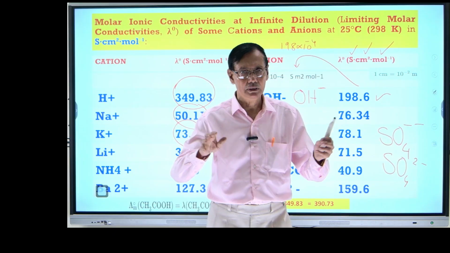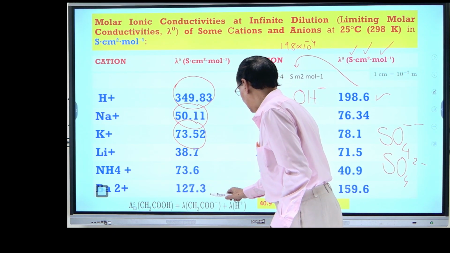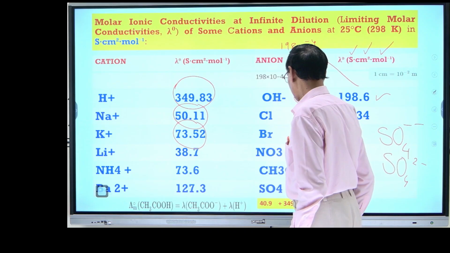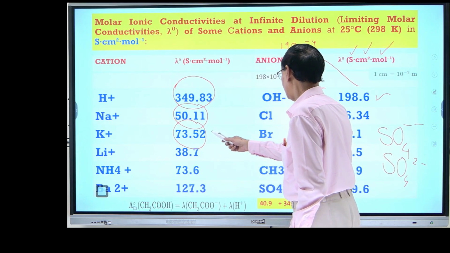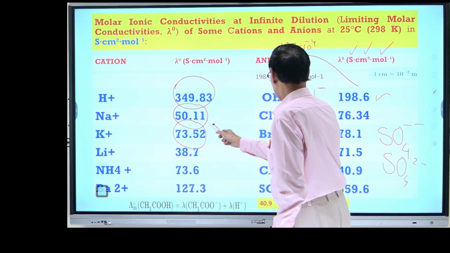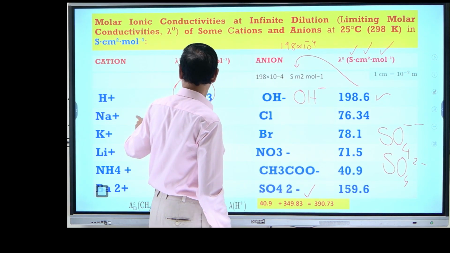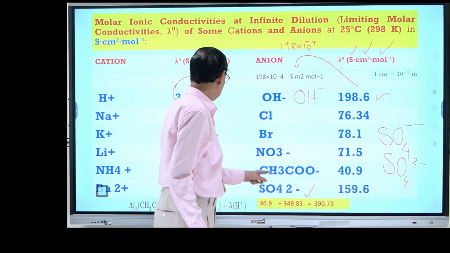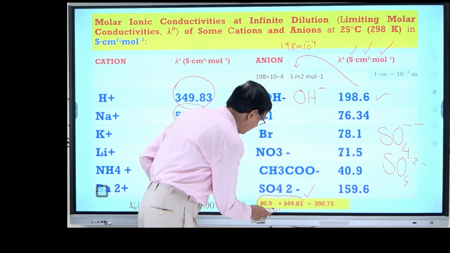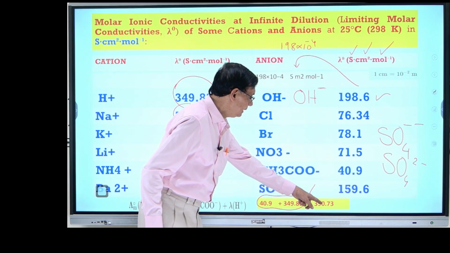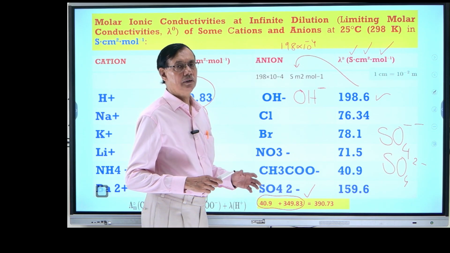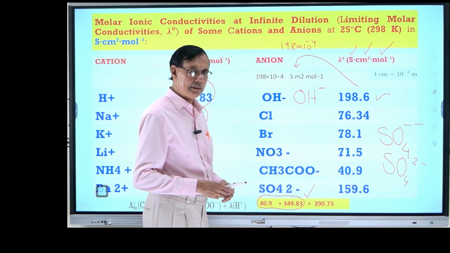You do not need extrapolation. Sorry, the acetate ion is 40.9 and the hydrogen ion is 349.83. I add both and I get 390.73. So that is the equivalent or molar conductance of acetic acid at infinite dilution.